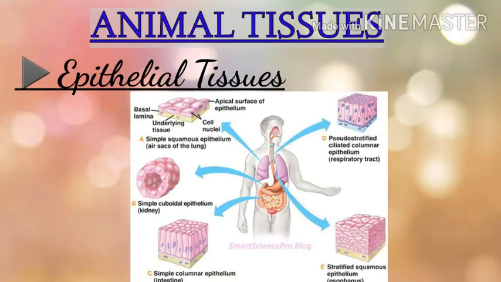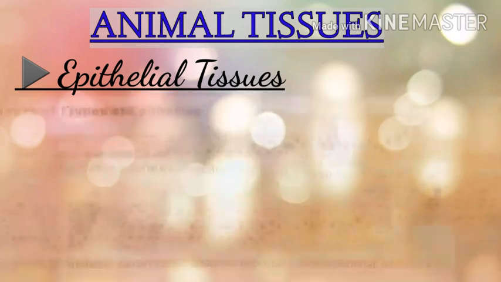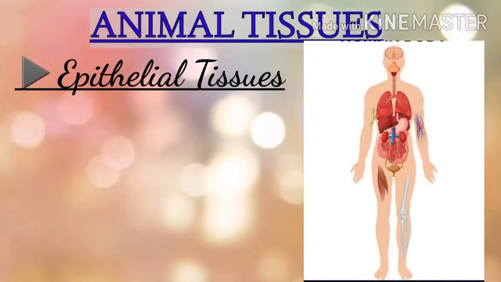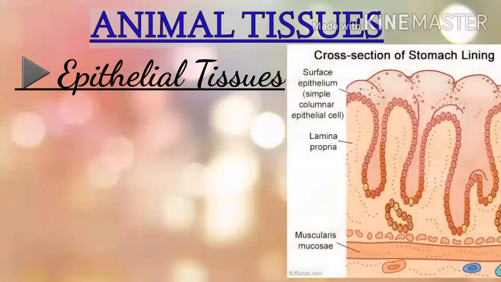Epithelial tissues are made up of closely packed cells with no intercellular spaces. The cells are of different shapes depending upon their location and function. They may be flat, cuboidal or columnar. The epithelial tissue covers the entire body of the animal and covers the internal organs. This tissue protects the underlying cells from drying, injury and infection. They are present on the outer surface of skin and line the internal organs like esophagus, stomach, intestine, heart, etc.